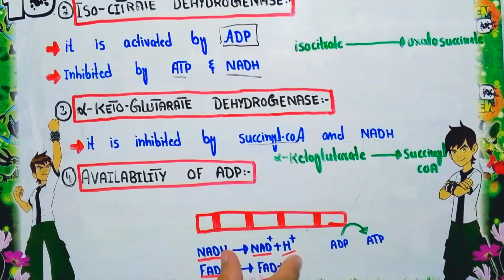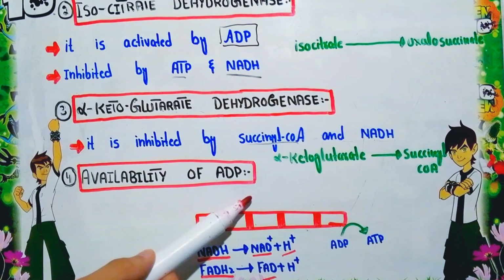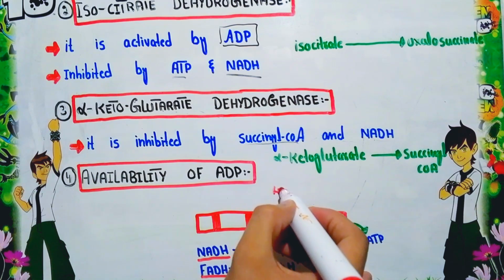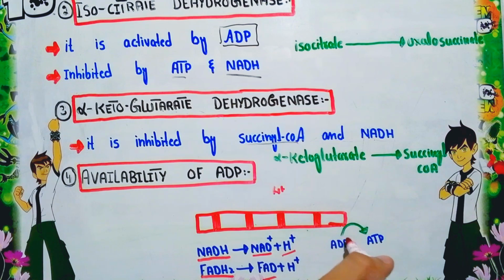These electrons are taken by the complexes of the inner mitochondrial membrane and move from one complex to the other. Here the protons are moved from the mitochondrial matrix into the intermembrane space. When this hydrogen passes through the ATPase complex, it forms ATP.